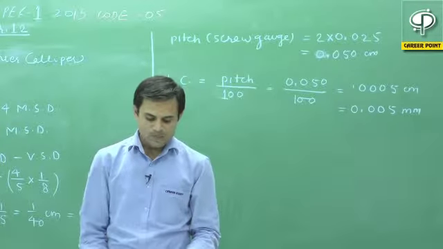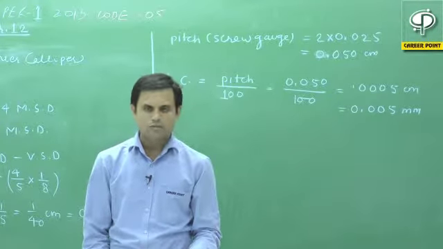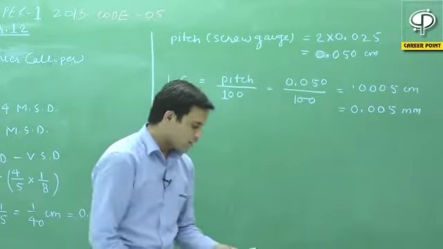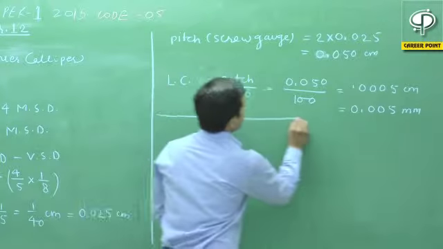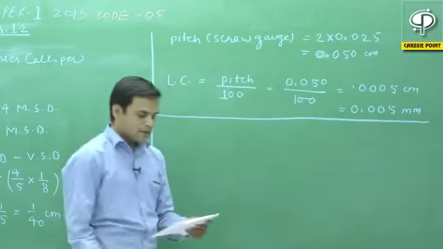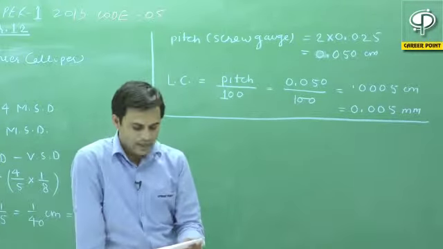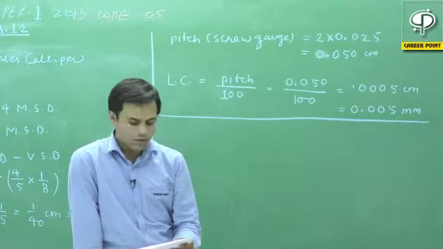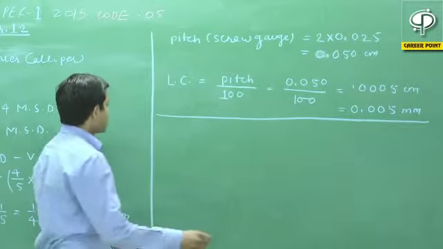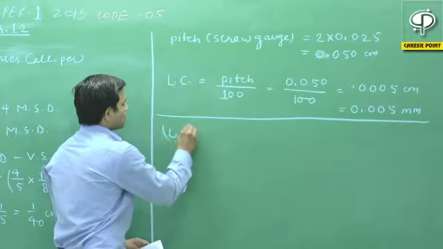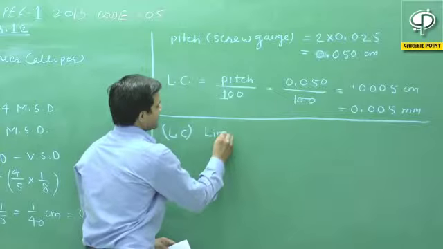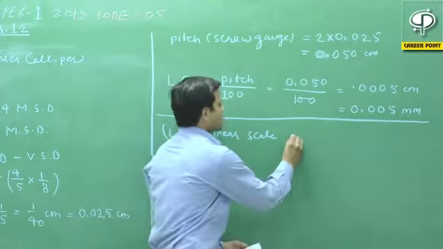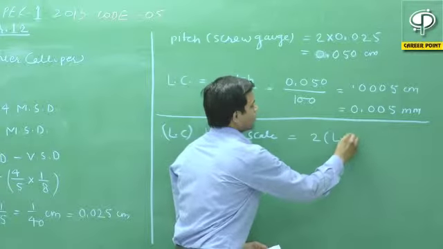Option C: the least count of the linear scale of the screw gauge is twice the least count of the vernier caliper. Now we have been given that the least count of the linear scale of the screw gauge is twice the least count of the vernier caliper.